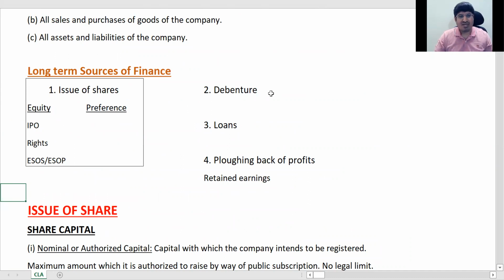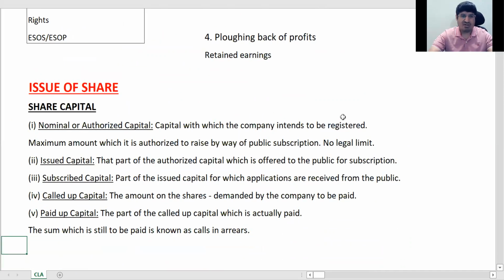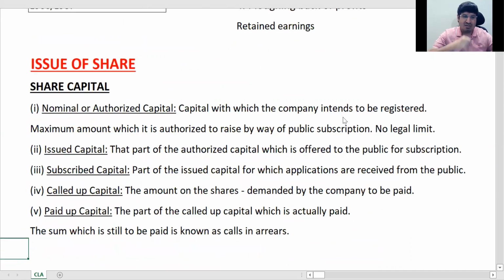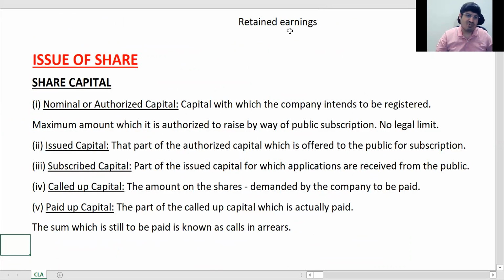And I told you that this is basically the summary of the entire chapter. This one we'll be studying in this chapter. Okay, so now let's go ahead. ठीक है, तो ये अब हम आगे जाएंगे. So now we are doing issue of shares. Okay, then issue of shares, let's first see different types of share capital.